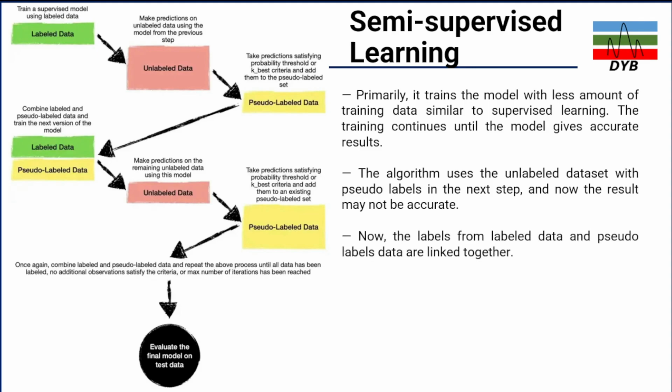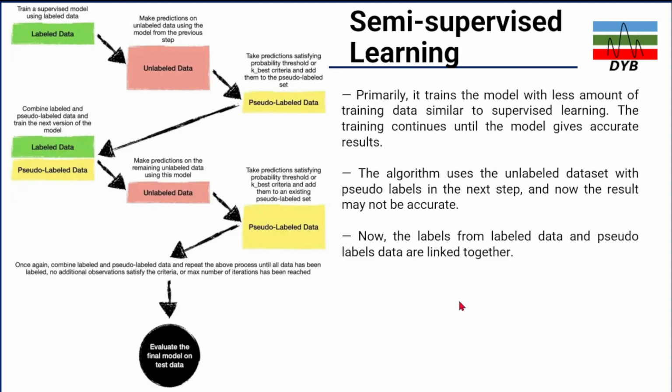Now the labels from the labeled data and the pseudo-labeled data are linked together. It means the unlabeled data and the pseudo labels, which come from the previous knowledge of the machine, will be linked together.